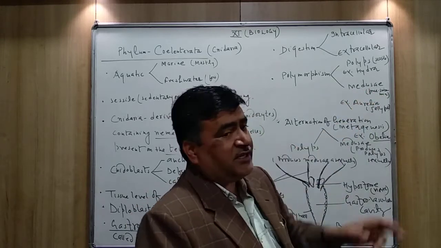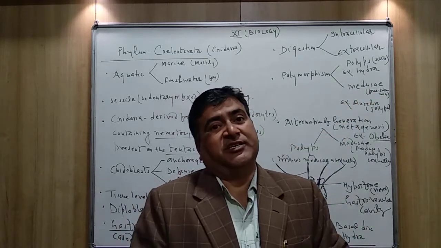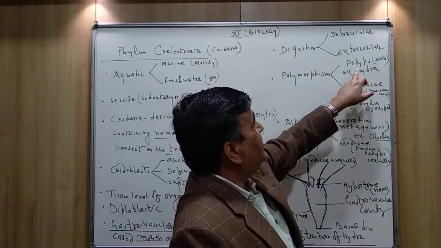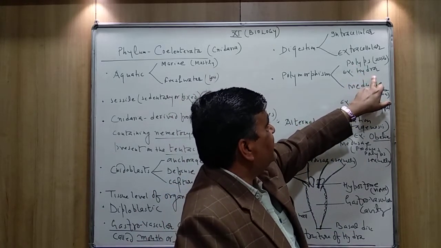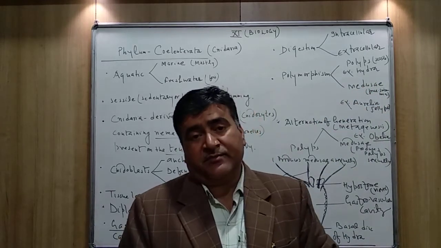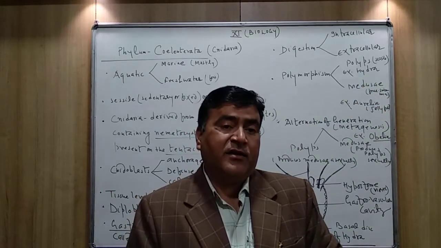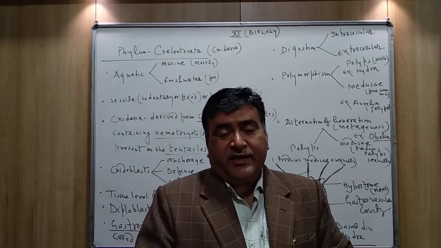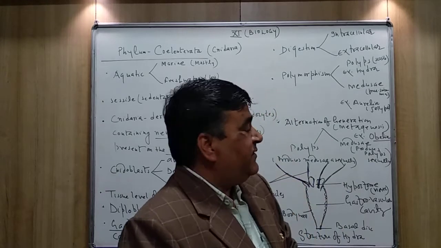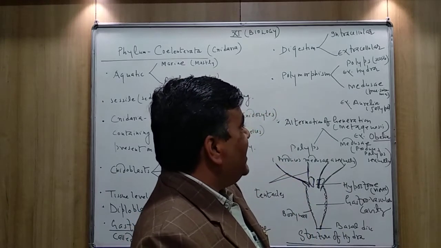While the Medusae is the free swimming stage. And you can give one example of each. The polyp like Hydra and Medusae, that is jellyfish. But there is one example given in the NCERT book also, Obelia.